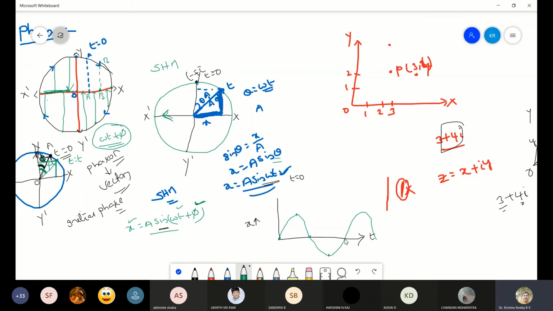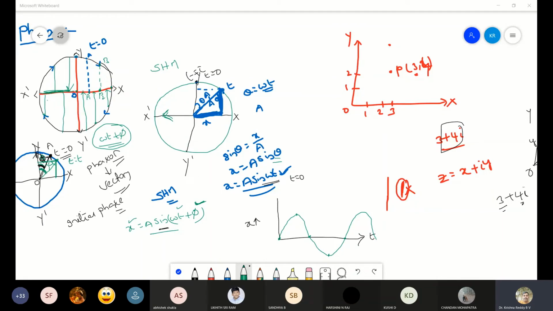When t equal to 2 pi, this is the position of the particle. This is the curve which represents the variation of displacement with time.